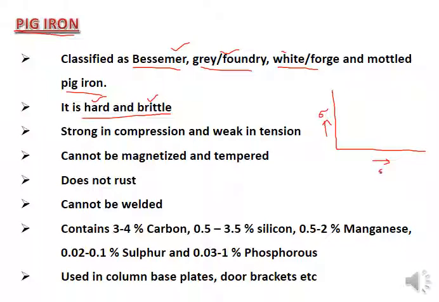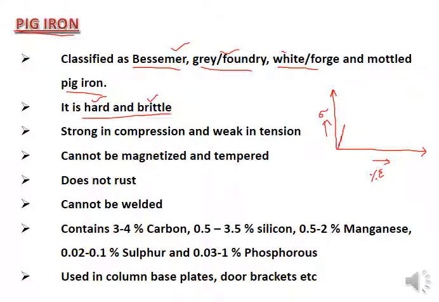If you plot the percentage strain on the horizontal axis and the stress on the vertical axis, this is called the stress-strain curve. Generally the stress-strain curve for any type of metal starts with a very straight line, meaning a linear curve.